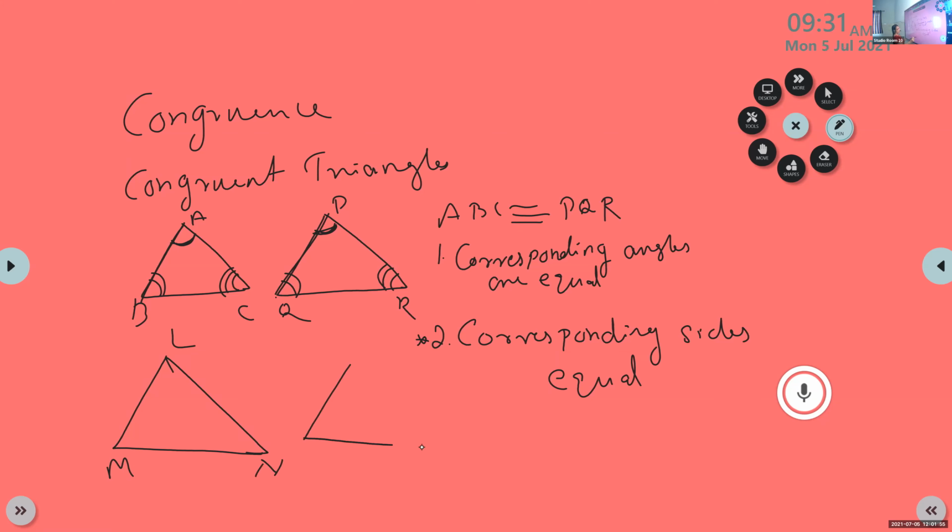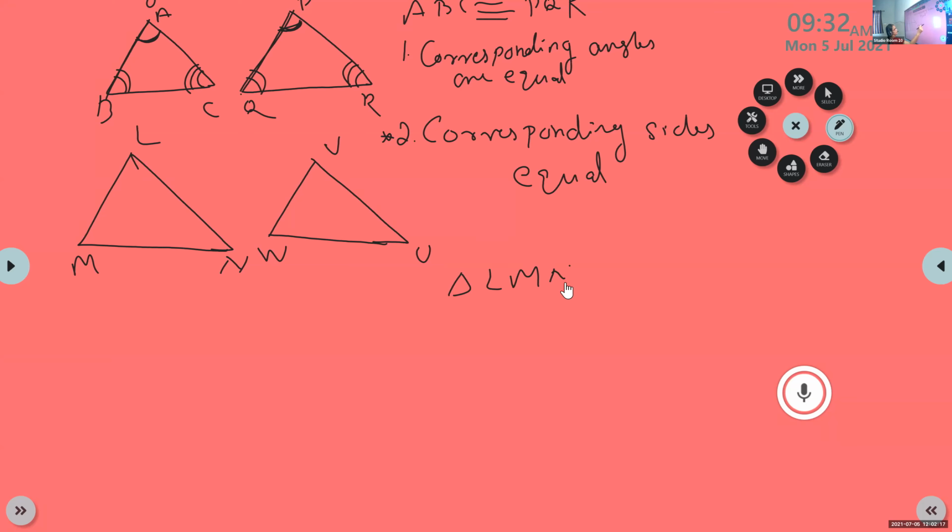If triangle LMN is congruent to triangle UVW, then angle L will be equal to what?